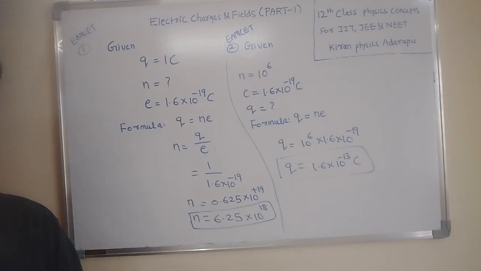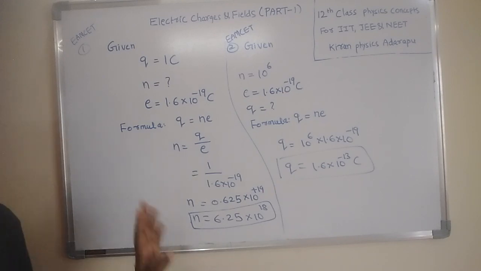Okay, now the second property is what? Charge is conserved. Here, this is a general topic. Conserved means constant. That means charge can neither be created nor destroyed. The charge on the body always remains the same. It is just transferred from one body to another body, but it is not possible to create it or destroy it. That's why charge is always called conserved. That is the second property.